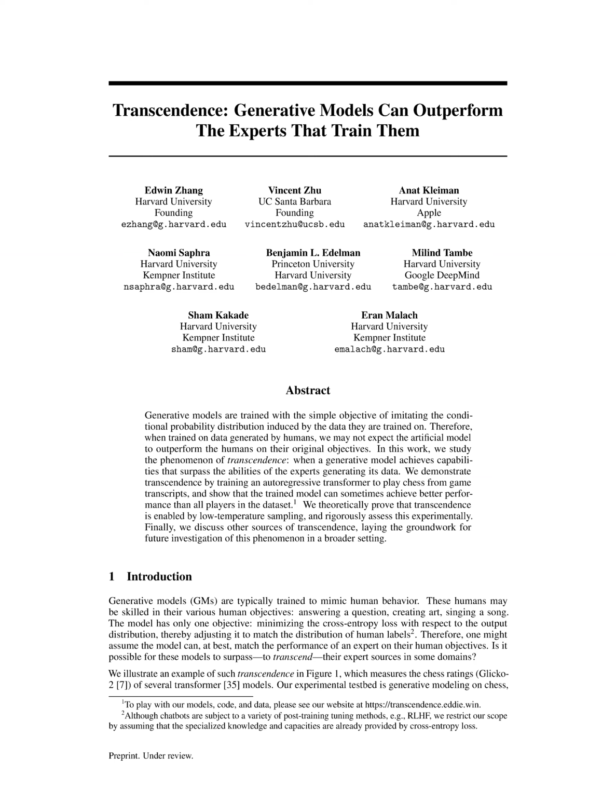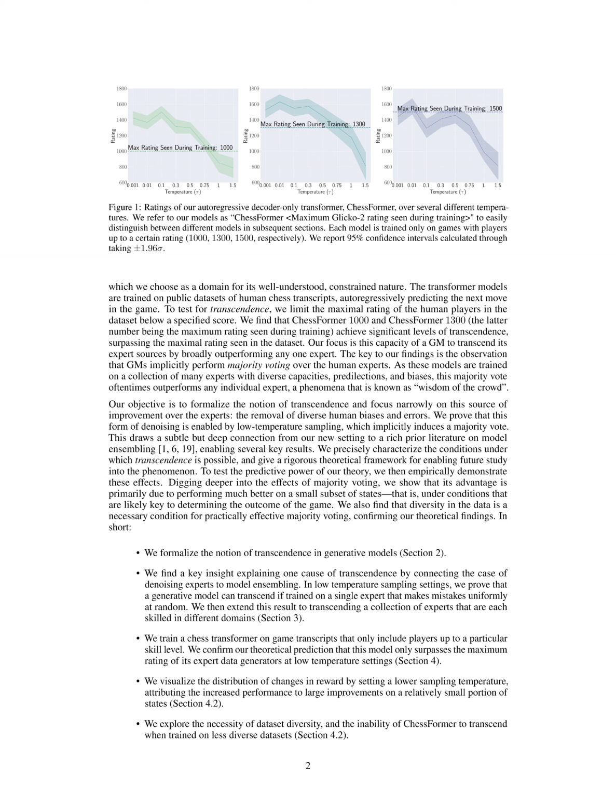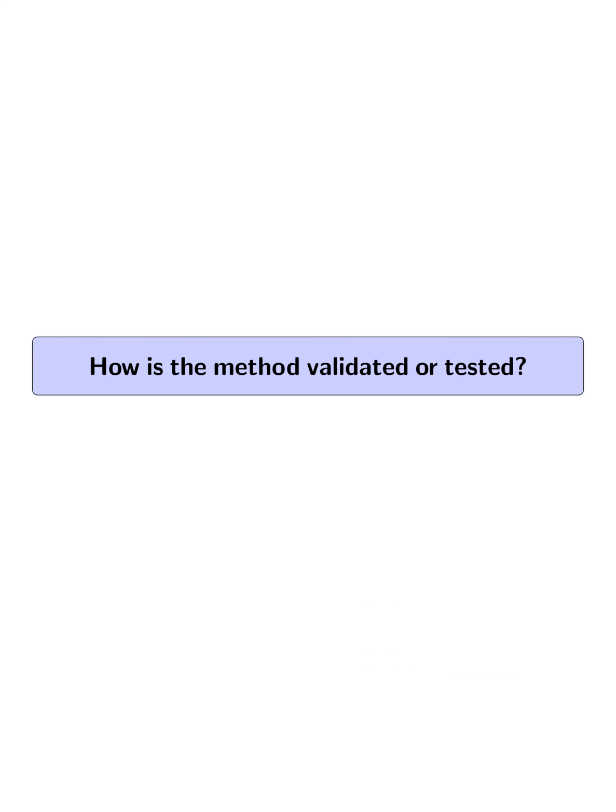The practical benefit of this method is demonstrated through empirical validation in the context of training chess models. By implementing low-temperature sampling, the models were able to surpass the performance of the players who provided the training data, showcasing the practical effectiveness of this approach in improving model performance. Overall, the method offers a systematic way to enhance generative models by surpassing the capabilities of individual experts, leading to improved performance and potentially pushing the boundaries of what generative models can achieve in various applications. How is the method validated or tested?